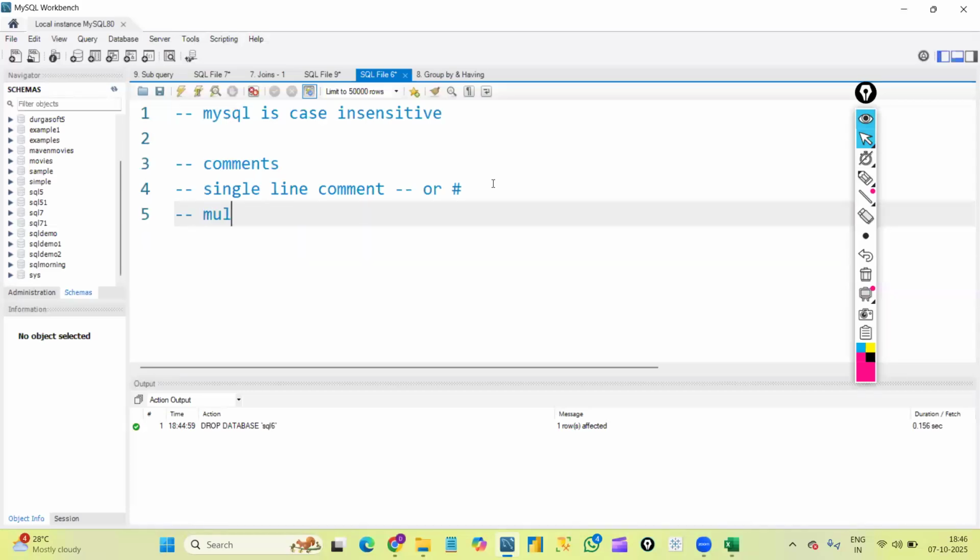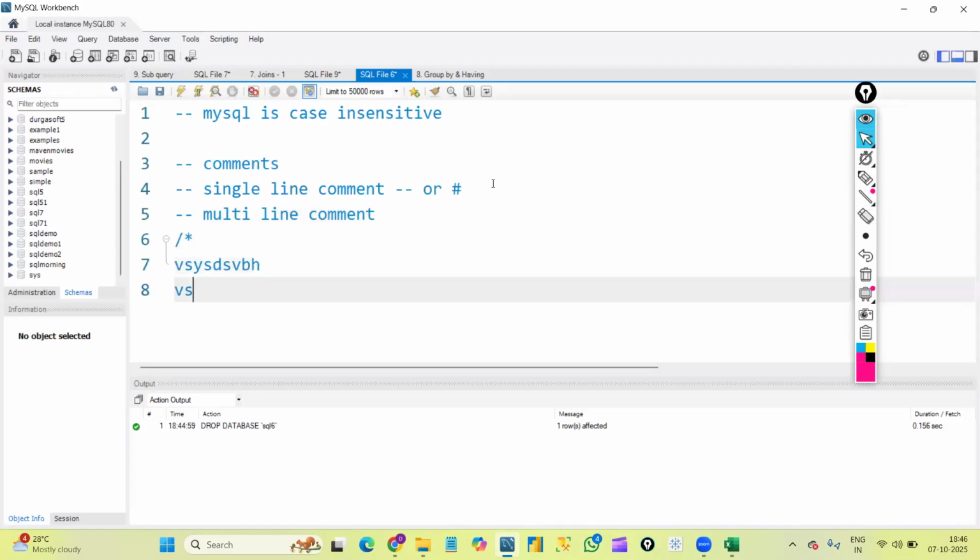And we have multi-line comments as well. Multi-line comments, like if you want to write comments over multiple lines, we can use them. The symbols for a multi-line comment are hash, star, and you can write anything over any number of lines. And to close, we need to use star and hash. Like any other programming language, here also it is the same. Okay. Hash and star, star and hash.